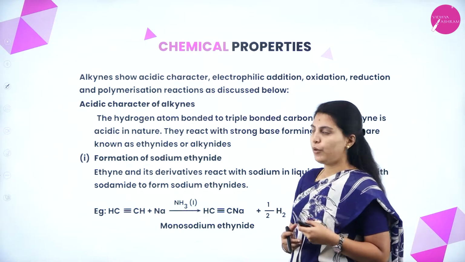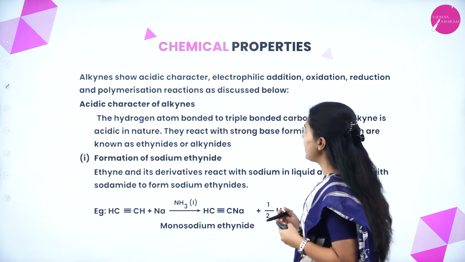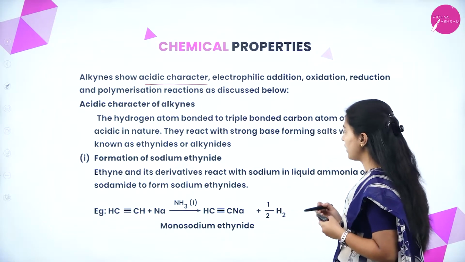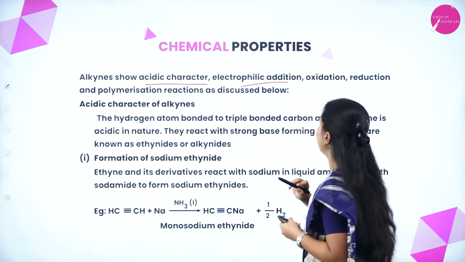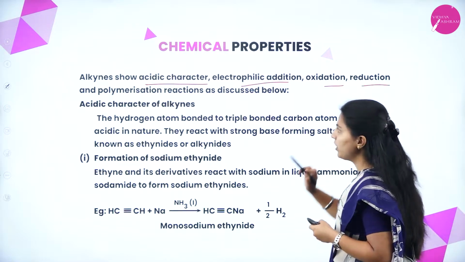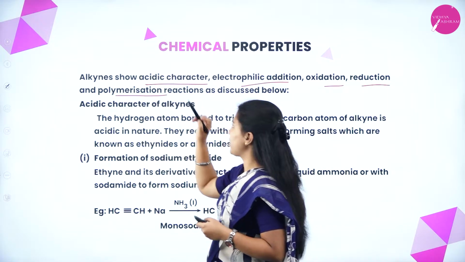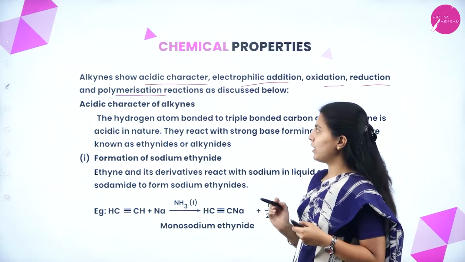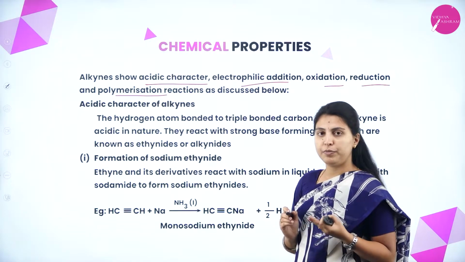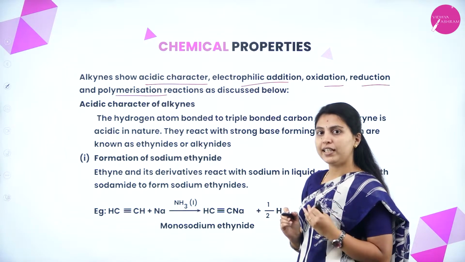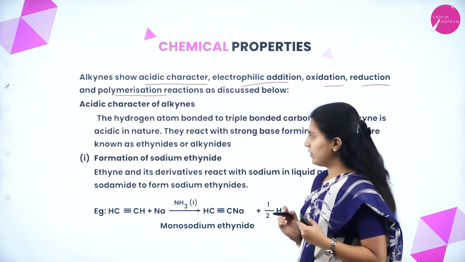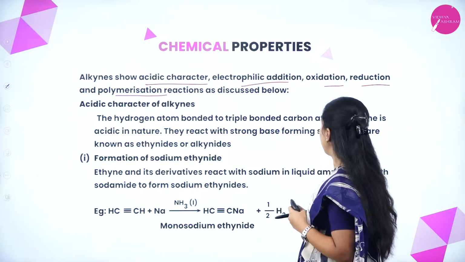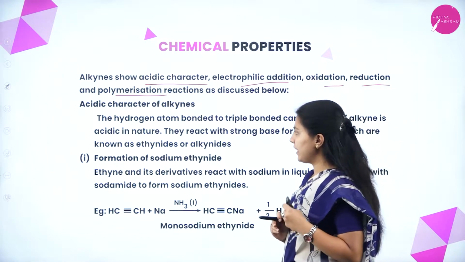Next is chemical properties. Alkynes show acidic character. This is a special character of alkynes. They also show electrophilic addition, oxidation, reduction and polymerization reactions as discussed below. We have written one special character here, the acidic character exhibited by alkynes. How alkynes show acidic character, we will discuss now. Acidic character of alkynes: the hydrogen atom bonded to a triple bonded carbon atom of alkynes is acidic in nature.